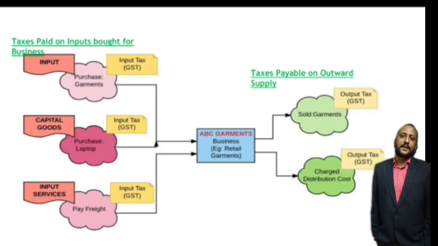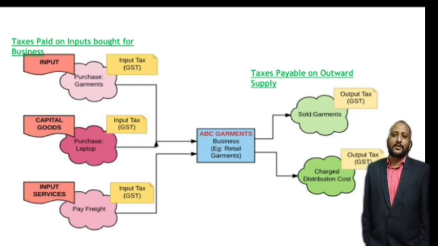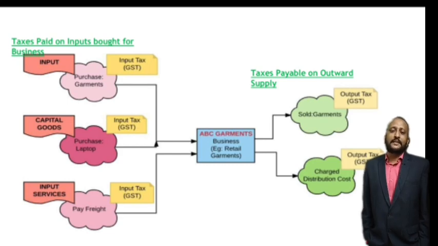Now let us see what the input is. Purchase of garments is itself an input, like raw materials, and he has to pay input tax, that is GST, on this purchase of garments. Then he also has to pay input tax, that is GST, on capital goods. For example, for billing he may be using some software, and some laptops or computers. For this again he has to pay input tax GST on these capital goods.